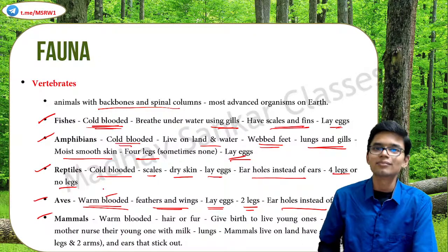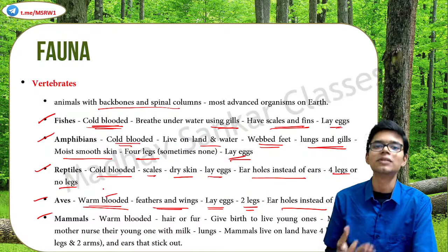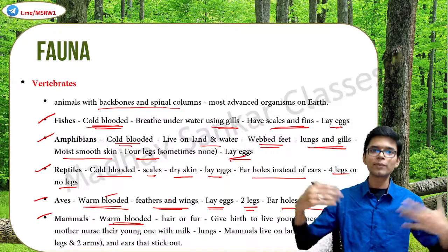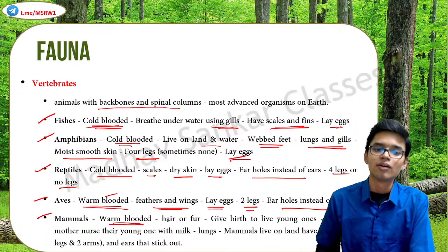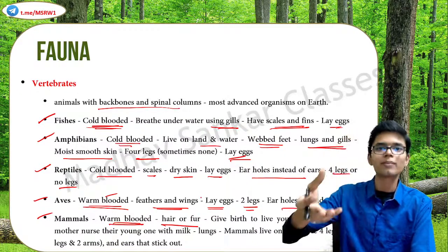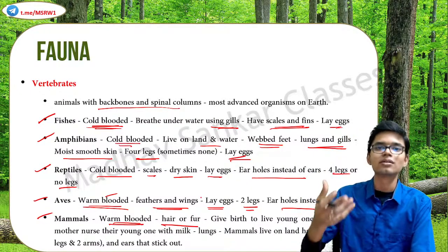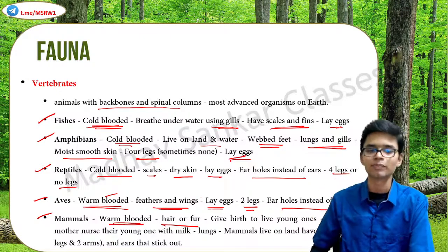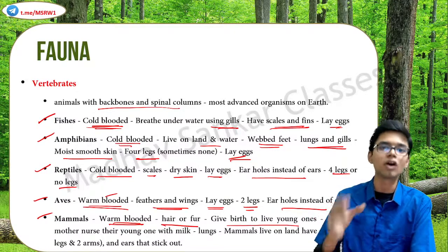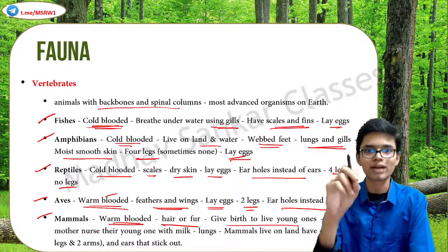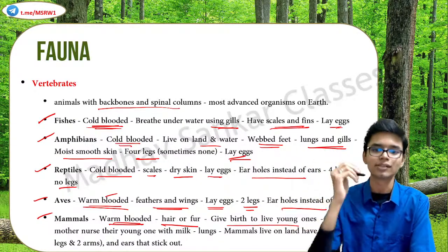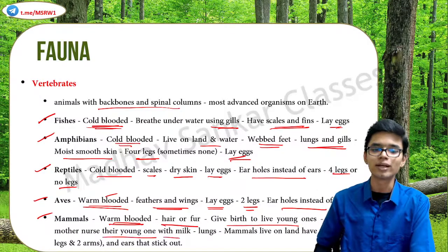Mammals, human beings. Okay, we are all a part of this particular category, mammals. So they are warm-blooded. We are capable of adapting to our environment. Hair or fur is present. Yeah, human beings have hair. There are mammals with fur also. Correct. Cat, some dogs, etc. They give birth to their young ones. Most of them give birth, not lay eggs. There are mammals that lay eggs, but that is very rare. Most mammals give birth to their young ones. Mammal mothers nurse their young ones with their milk.